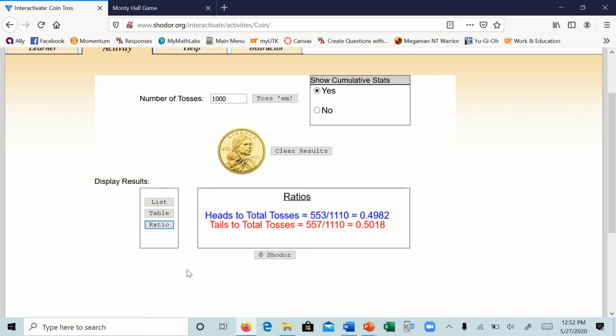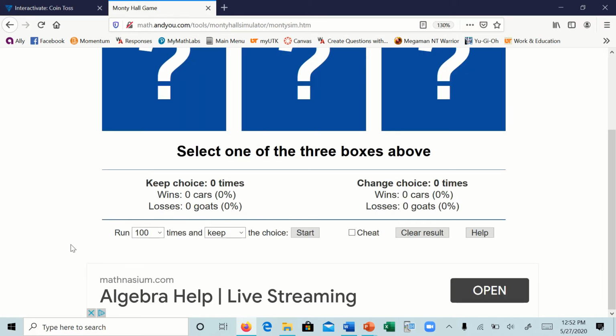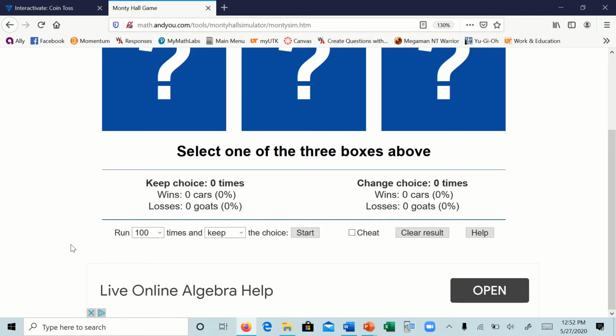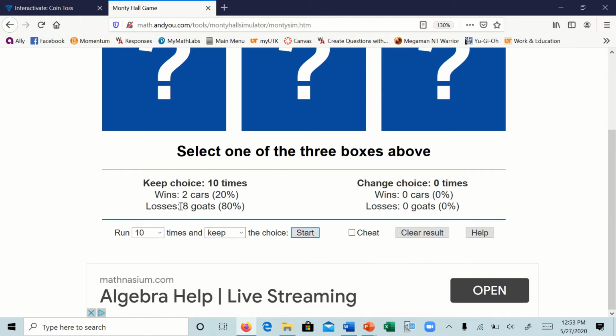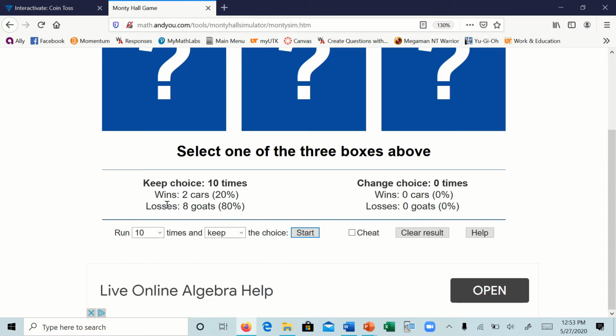Now we can actually do that with the Monty Hall problem. So we've established that the more times we do something, the more times we're likely to get the actual probability. So with a coin, we got 50-50, right? So if we do the Monty Hall problem over and over again, arguably we should be able to see what the real probability of it is. So let's just do it 10 times, and let's say we keep it. So if we keep our door, how often are we going to win? So according to this, we would have won 2 times and lost 8 times.